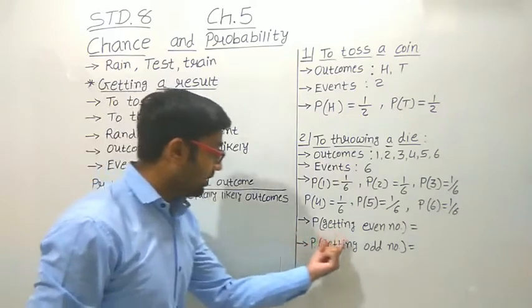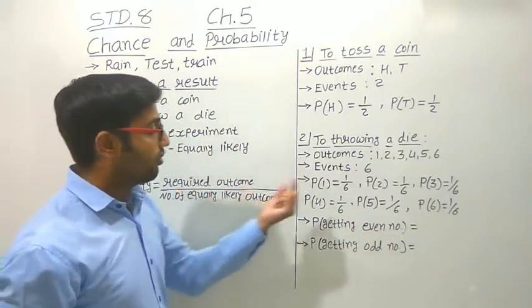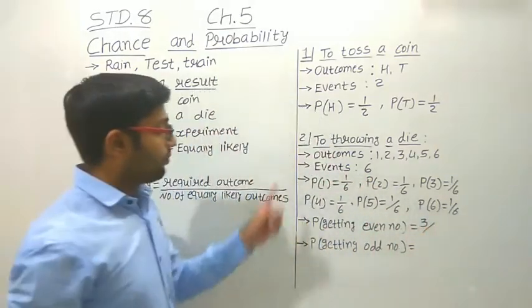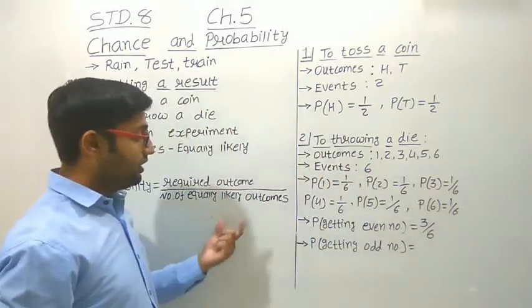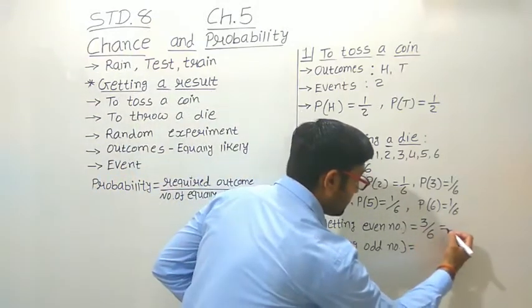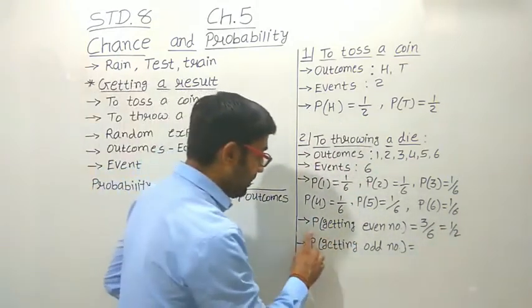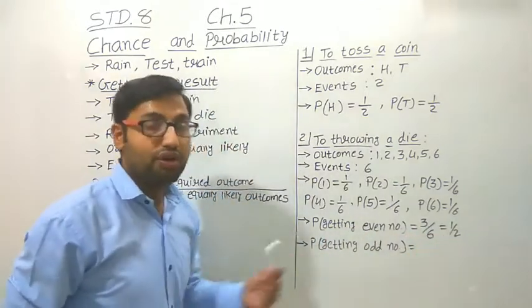So the required outcomes are 3, and the possible outcomes are 6, which we put in the denominator. When we cancel 3 and 6, we get 1 upon 2. So the probability of getting an even number is 1 upon 2.